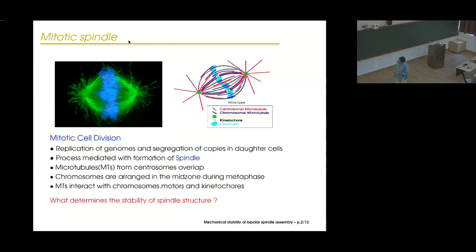And of course various complex interactions take place. In particular, these microtubules interact with the chromosomes, which are situated here. These overlapping microtubules also interact with the motor proteins. So in the last talk, what you heard was the roles that the motors played in leading to transport within the cell. So here what we see is that these motors also play a role in determining the structural stability of these kinds of structures. And apart from that, there are also other cellular structures like kinetochores, which are also involved in the formation of the spindle and determining the stability. And the question that we want to understand is, what determines the stability of this spindle structure?